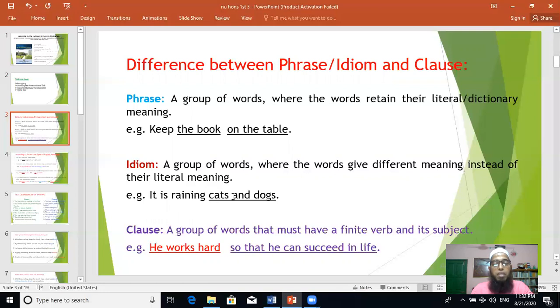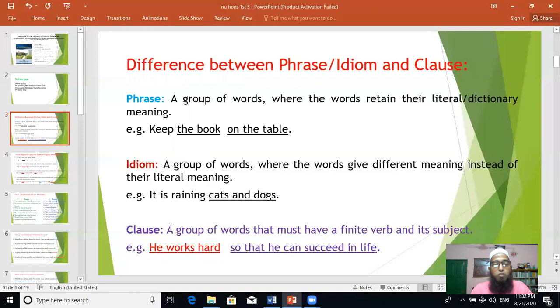It is raining heavily. Cats and dogs means here heavily, torrential rain. So this is an idiom. This is not a phrase. Actually, it's a group of words, of course. But this phrase is called idiom because it gives a different meaning rather than its literal meaning. Cats means here not cats. Dogs means not dogs. I think it's clear to you.